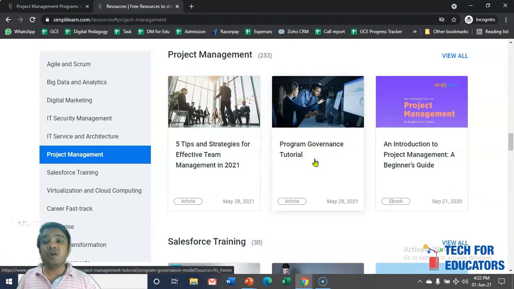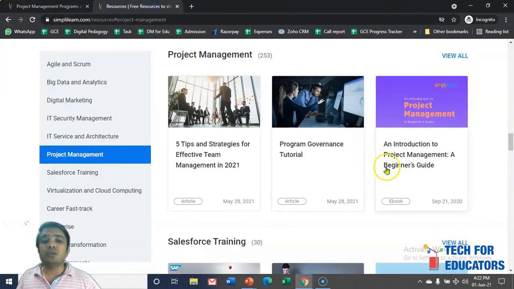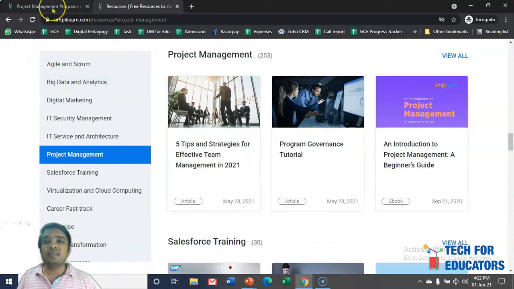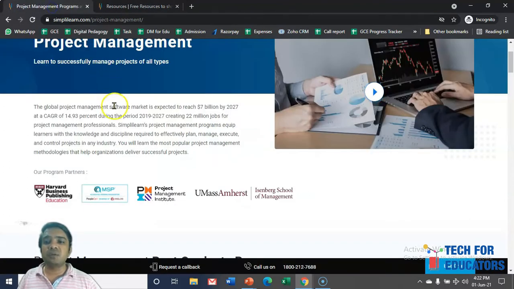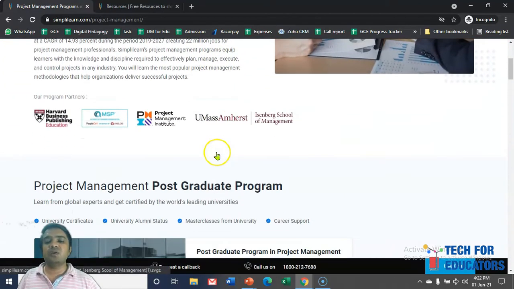What does it mean? Whenever somebody comes to their website, not only does he or she read this information, but they may go to other pages and read some articles from there. So now Google's understanding is that this website is doing three things. First, they have the title and description which match the result. Second, they have written the right keywords, and third, the customer is spending a good amount of time on the website. So these are the three important things you have to take care of, and this quality content will not happen immediately.